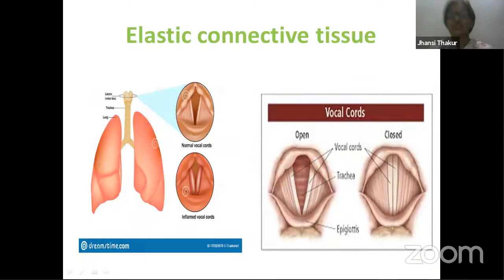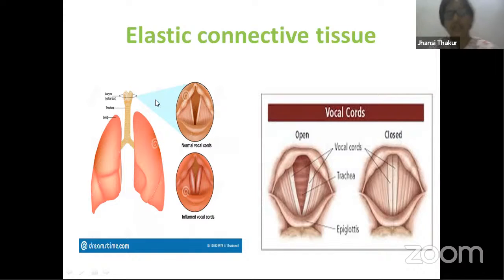Now let's move on to the third part, and that is the elastic connective tissue. So we have studied that dense connective tissue is of three types. We have already finished with dense regular connective tissue and dense irregular connective tissue. Now we have come to the third part of dense connective tissue, and that is elastic connective tissue. Take it for granted, wherever you come across the word elastic, it is made up of elastin fibers. As the name itself indicates, elasticity, these are the fibers which have that elastic nature. That means you can stretch them like a rubber band, and when you remove the force, they can come back to their original shape. So that is the reason why this is called elastin.